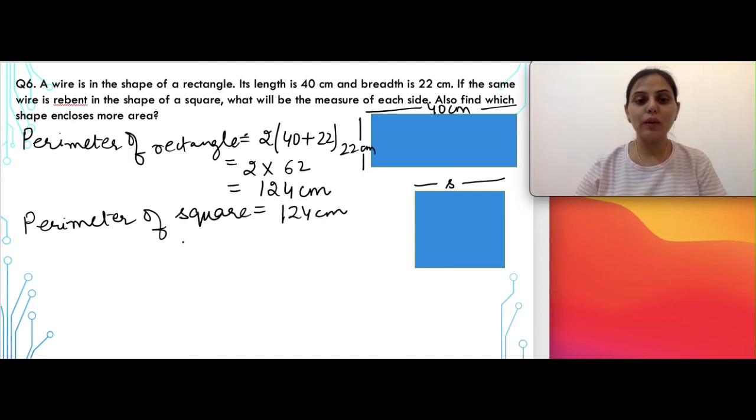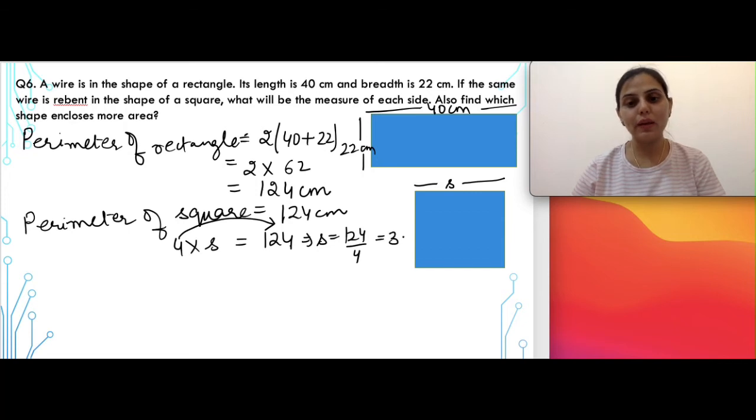So now we know that perimeter of square means 4 multiplied by side is equal to 124. We can take 4 on the other side. So this gives us the value of side as 124 divided by 4, or this gives us the value of one side as 31 centimeters. Now you know the value for side also and you know the length and breadth also. Let's calculate the area for each of these.